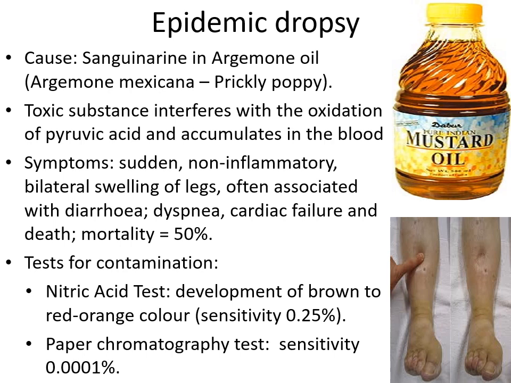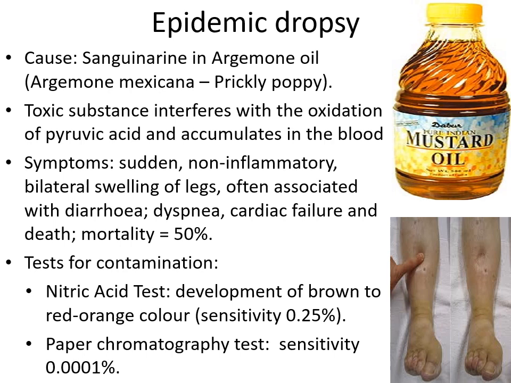In 1937, Lal and Roy, and then a few other studies by Chopra et al. in 1939 gave experimental proofs for the cause of epidemic dropsy. It was Mukherjee et al. in 1941 who isolated the toxic alkaloid, sanguinarine, from argemone oil, and then found out the chemical formula and everything of this.